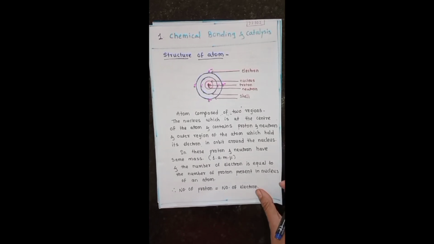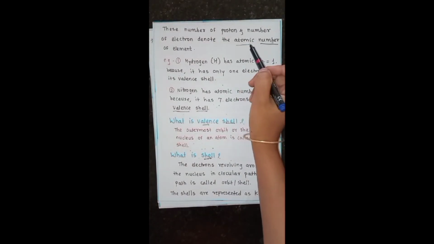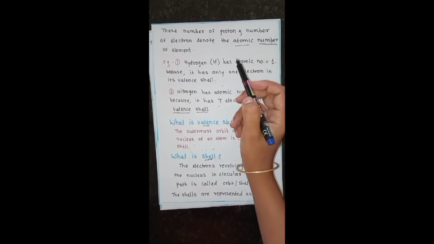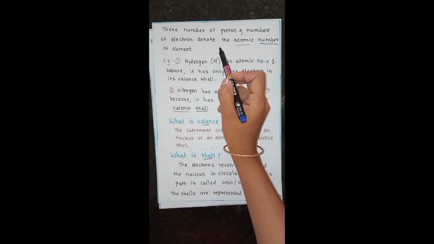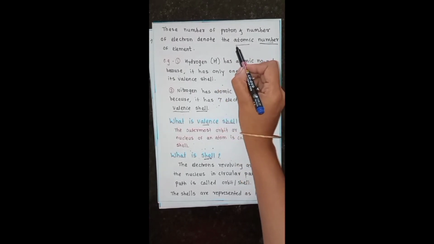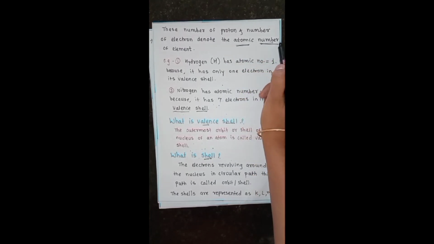On the basis of the number of protons and electrons, we denote the atomic number of an element.